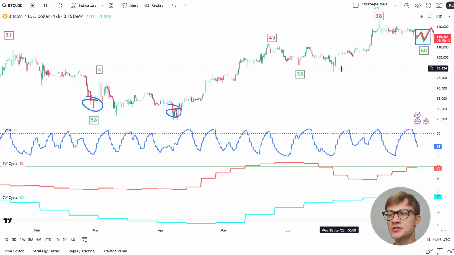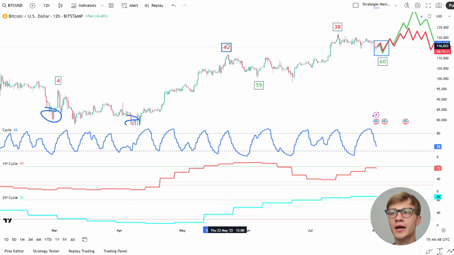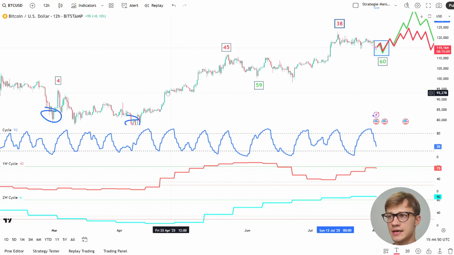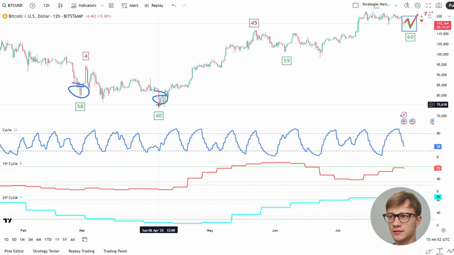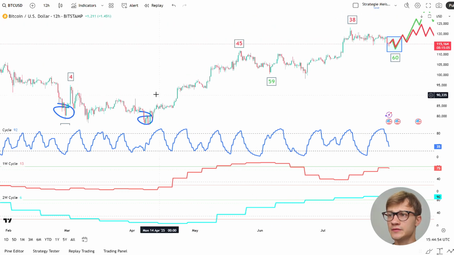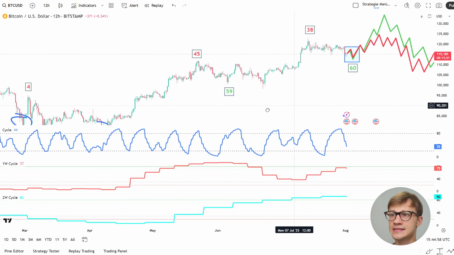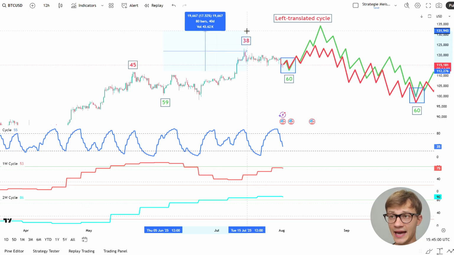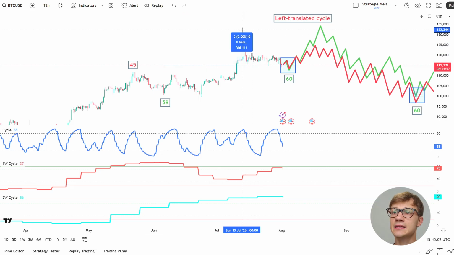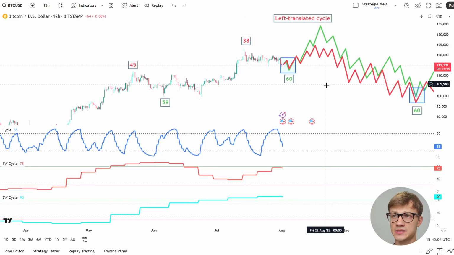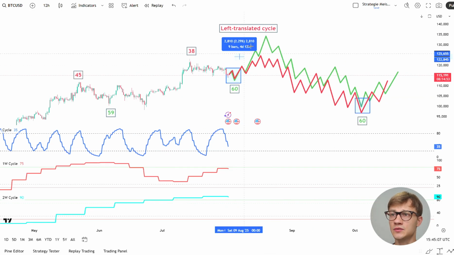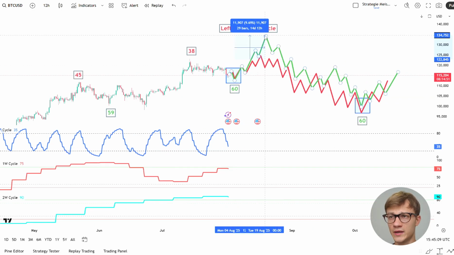Now, going back and checking the previous cycles, we had two very healthy bullish cycles. Here, once we made this cycle low and the weekly cycle low, we rallied for 45 days up and spent another two weeks turning down. Same thing again: we rallied about 38 days up and then spent the next three weeks down. That's what's going on right now. And from there, we are most probably going to spend a couple of weeks up.